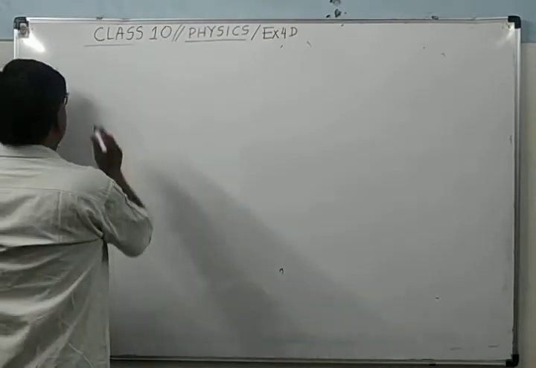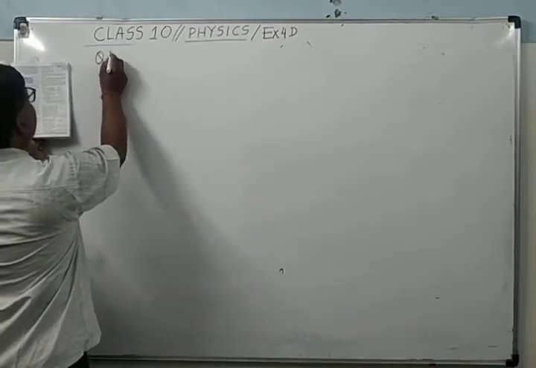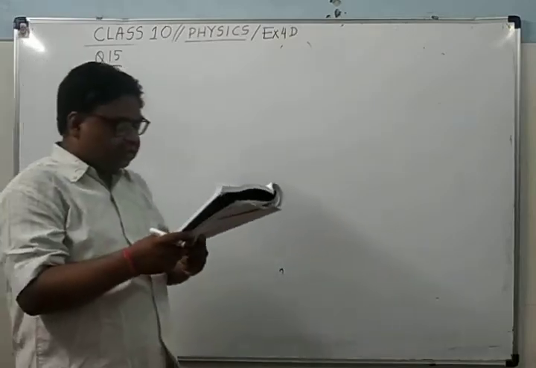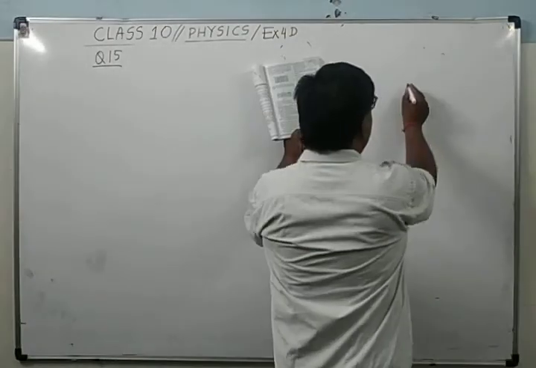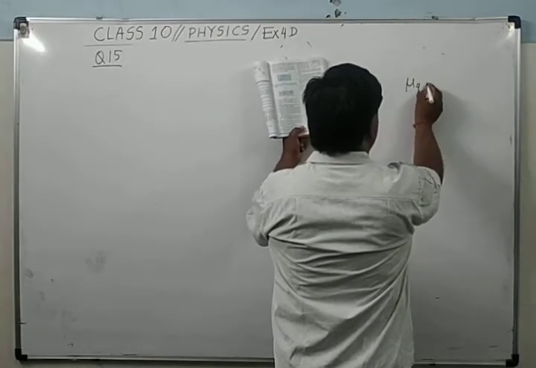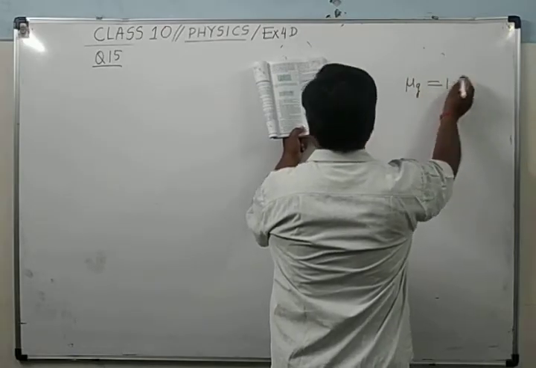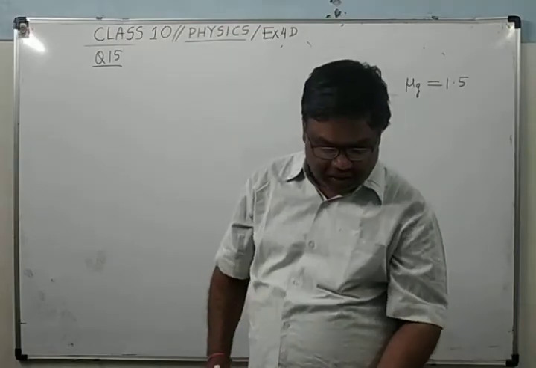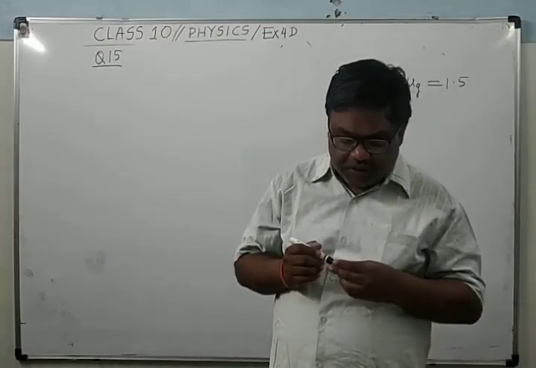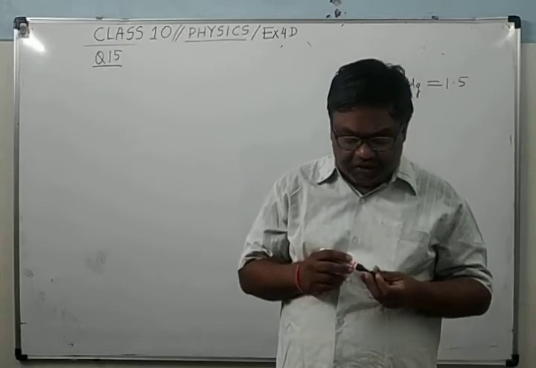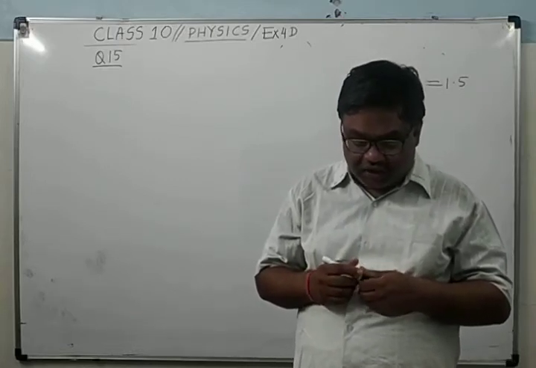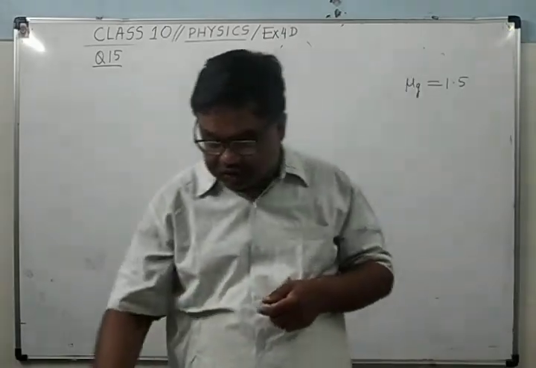From a point P inside a glass slab, draw rays PA, PB, PC incident on the glass-air surface at angles of 30 degree, 42 degree and 60 degree.